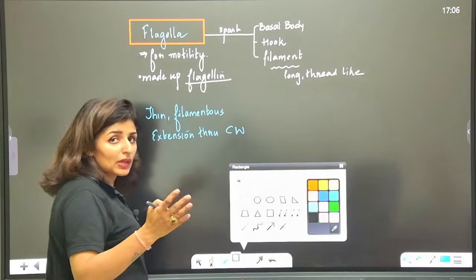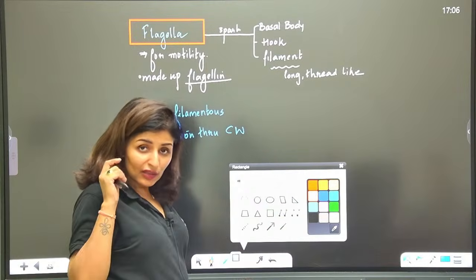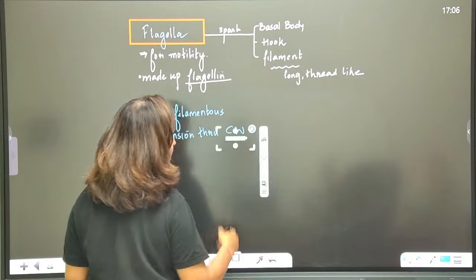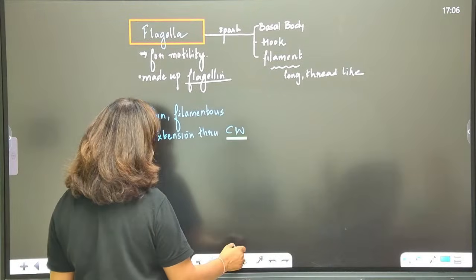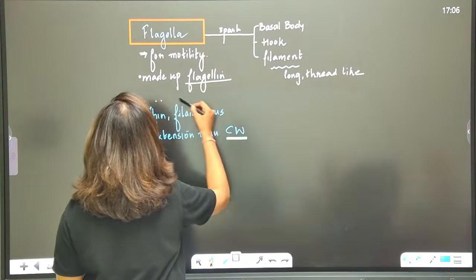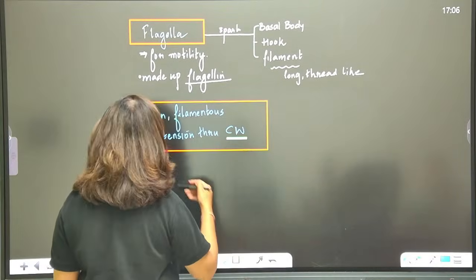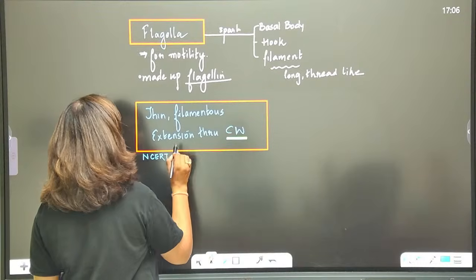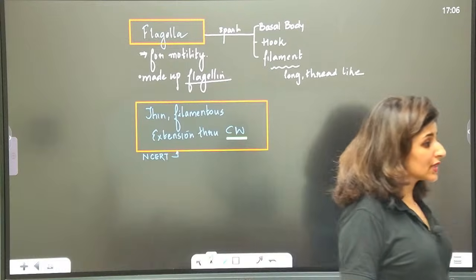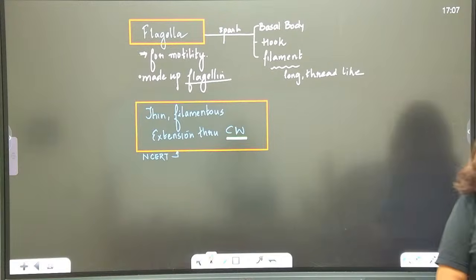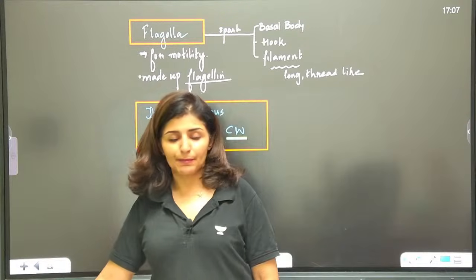Of course it will come out through the plasma membrane and finally out of the cell wall, but note down this word. Put it in a box and write down NCERT. So the cell wall word has to be remembered. Clear to all? Done? All right.